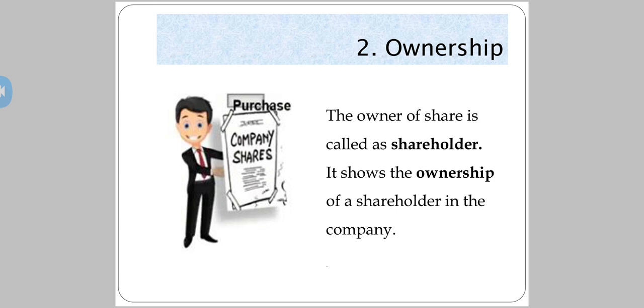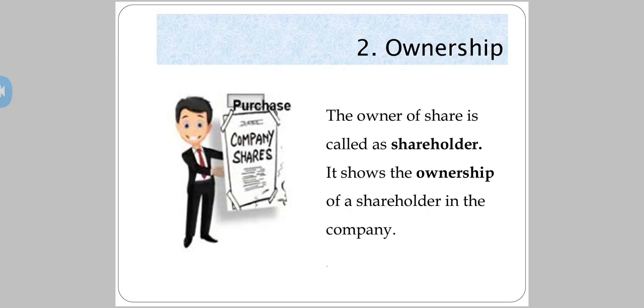Okay, buying and selling, purchasing. See, whenever you go and purchase a certain thing, you become the owner of that thing. Why? Because you have paid the money and you have got a certain thing, right? So you become the owner of that particular thing. It's the same in the case of shares.